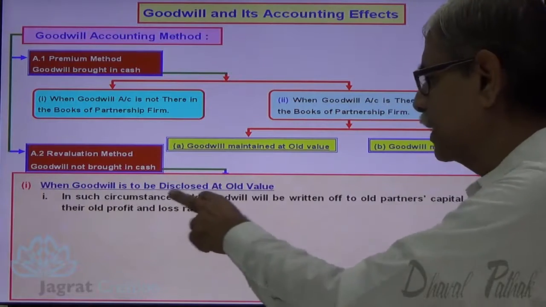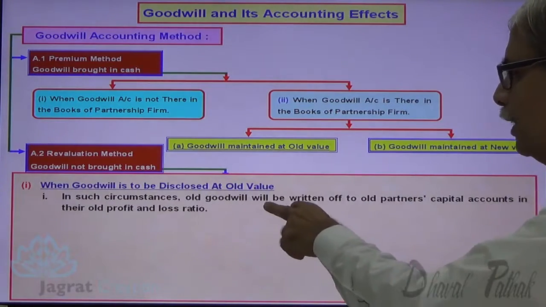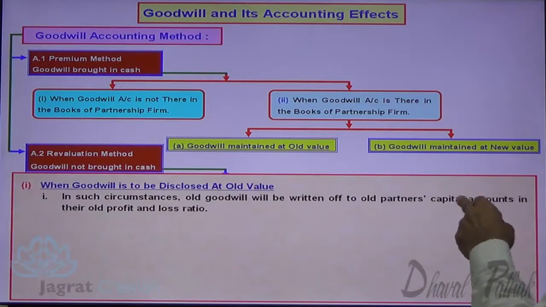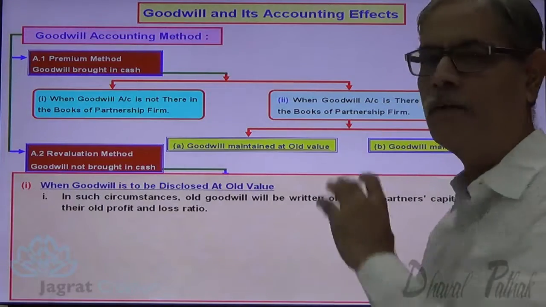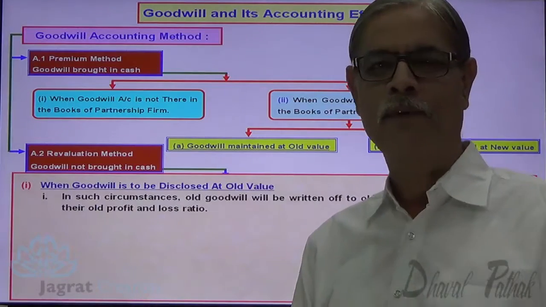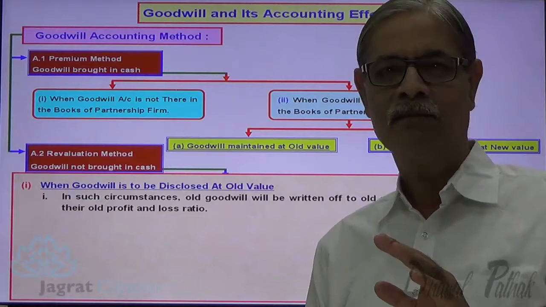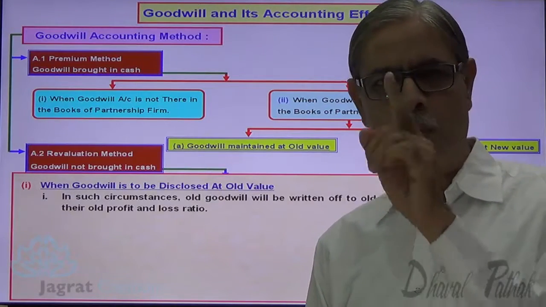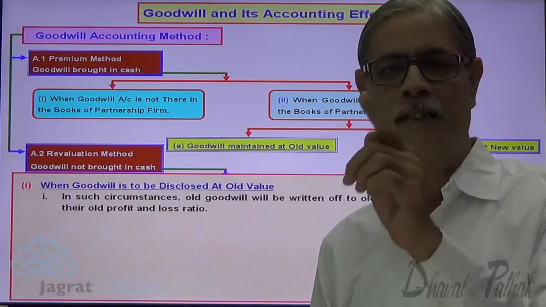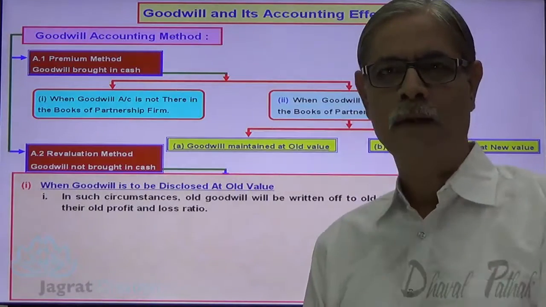In such circumstances, old goodwill will be written off to the old partners' capital accounts in the old profit sharing ratio. What is the first step to be followed? Whatever the book value of goodwill is there, that book value of goodwill is in the books of the old partnership firm.